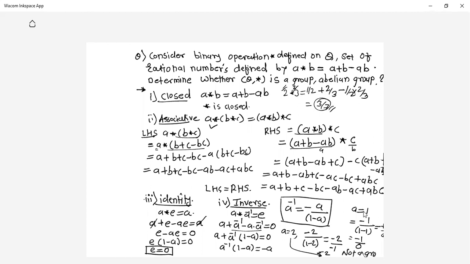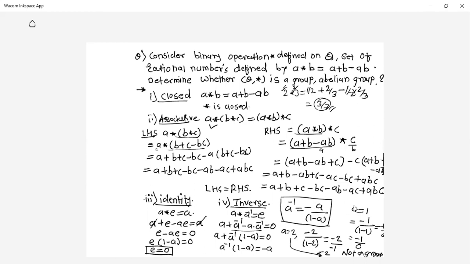Not a group. So this is very important. The formula for inverse is A inverse is minus A upon 1 minus A. So you may think there exists an inverse for every element in the system. Like if you take A value as 2 and find out, you will get an inverse. Similarly, if you take 3, or 1 by 2 as A value, its inverse you will get by this formula. But what about A equal to 1?